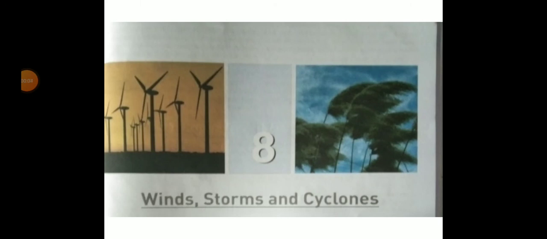Today we are going to discuss chapter number 8, winds, storms and cyclones. We have discussed in our last class about winds. So today we are going to discuss storms and cyclones. Thunderstorms and cyclones. Thunderstorms are produced by the swift movement of the falling water droplet along the rising air which